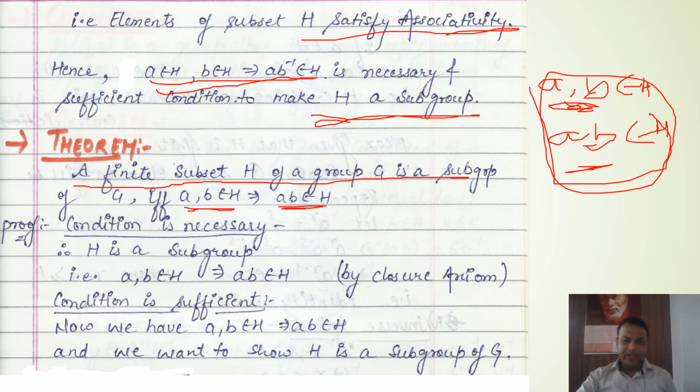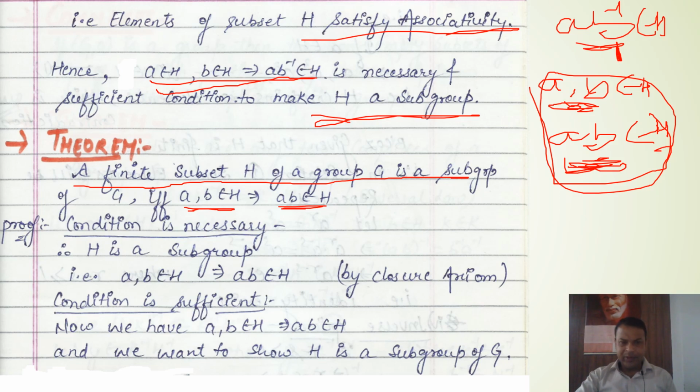In the previous theorem, we were taking the condition AB inverse belongs to H. It means it was obvious that it is a closure property, and B inverse also exists. But in this case, we are not assuming anything about the inverse, and we will prove that it will also be a subgroup. So first we will start from the necessary condition.